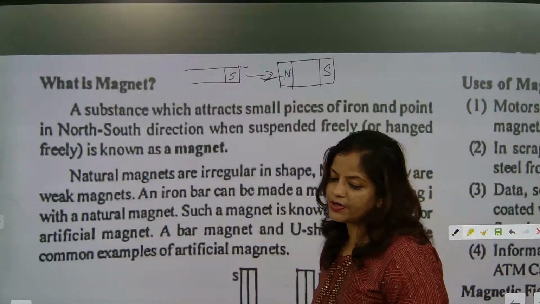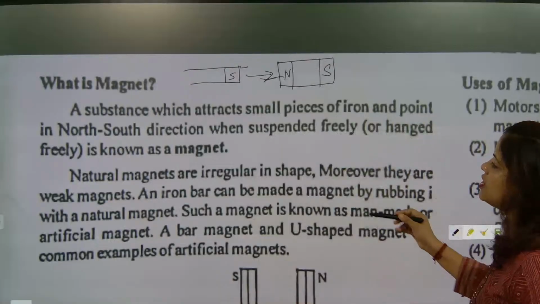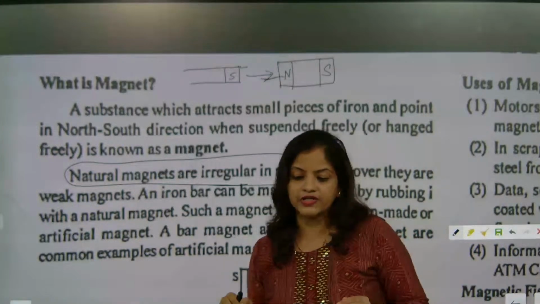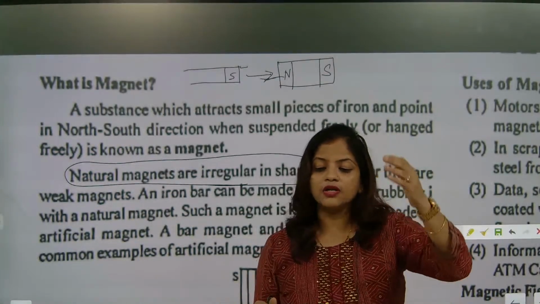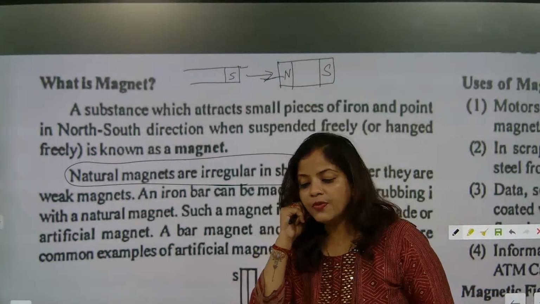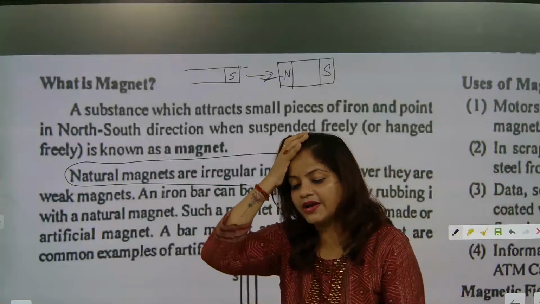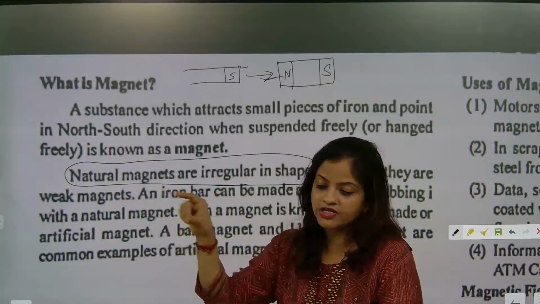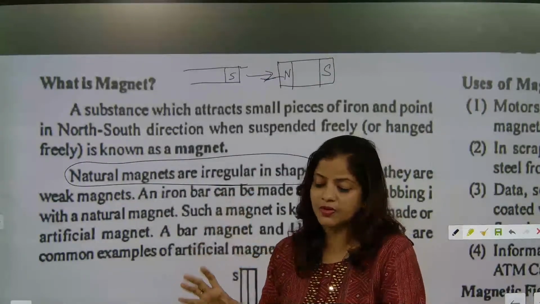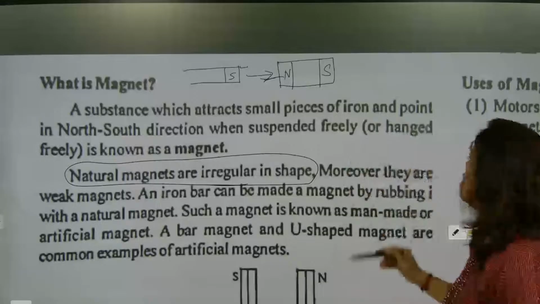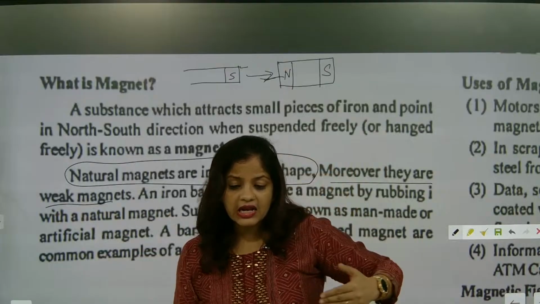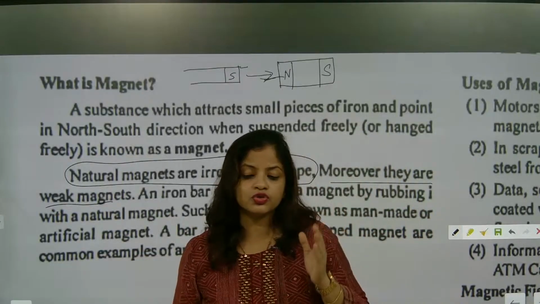Okay. So there are certain properties of magnet we will try to know. So natural magnets are irregular in shape. This is most important thing, because simple concepts they're asking question. So this is a very simple concept that okay, what about irregular magnet? That is a bar magnet, and bar magnet has a regular shape. Okay, so it will be in the shape of a rectangle. You will be seeing bar magnet. So definitely bar magnet is rectangular in shape. So it is having a regular shape. But natural magnet, what we are getting, is not having a proper shape. It is irregular in shape. Okay. So now, moreover, they are weak magnets. The magnetic lines of force that is coming is not so strong.